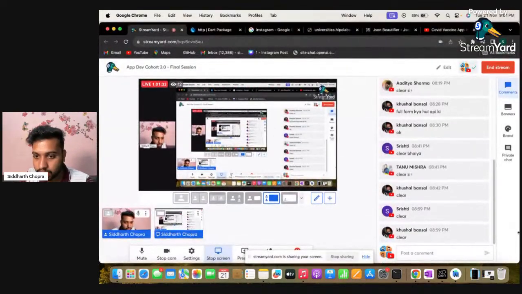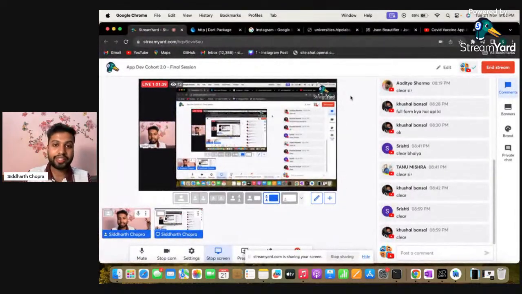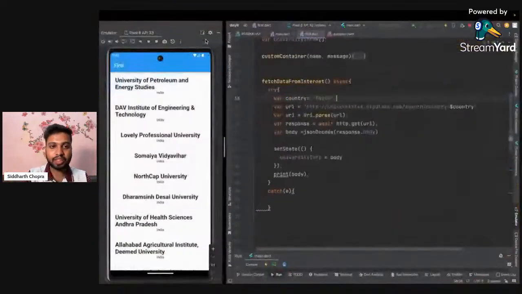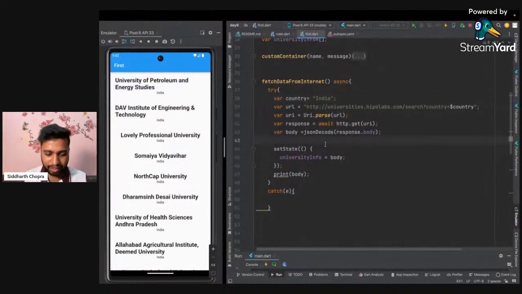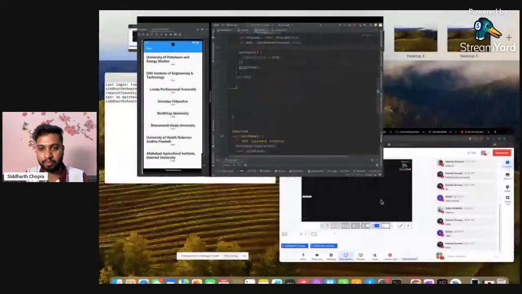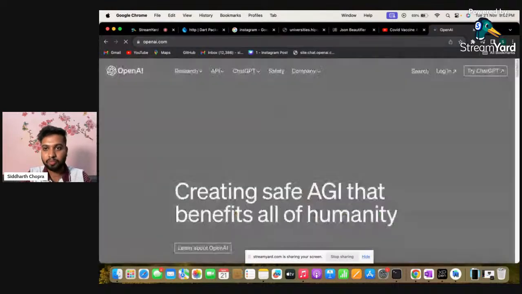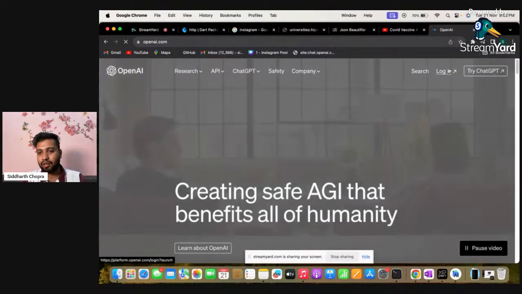Okay, so it is clear, perfect. Now we have learned about API, and how to dynamically display the information in our app. So now we are ready to integrate some AI inside our app. This means we will be using the OpenAI model, and we will be displaying that information inside our app. So for that, I'm heading to openai.com, and I'm clicking on login.